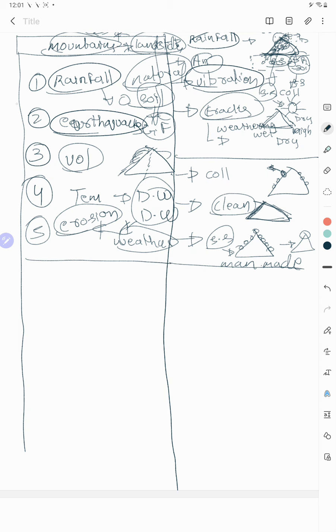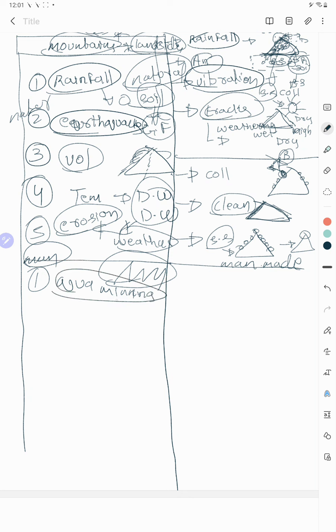For the natural causes are the same. What about the man-made? Man-made is also the same. Yes, true, it is also the same. Here we are plucking off a beautiful stone. Human is trying to pull out the beautiful stone. Here what are we doing in mountain areas? In mountain areas we are trying to do quarrying, mining, trying to take out stones and minerals. So obviously it will deform the mountain. It will lead to collapse of the mountain.